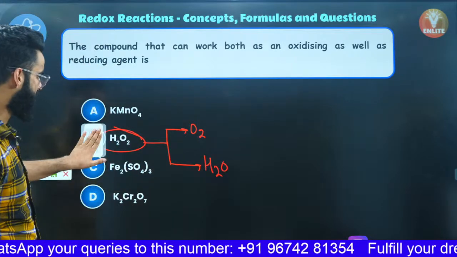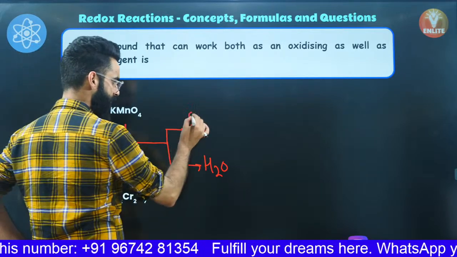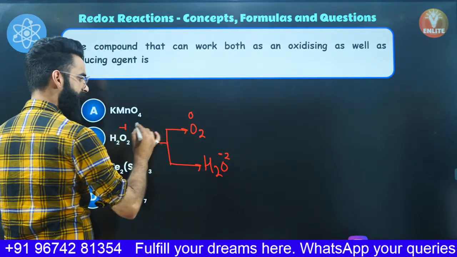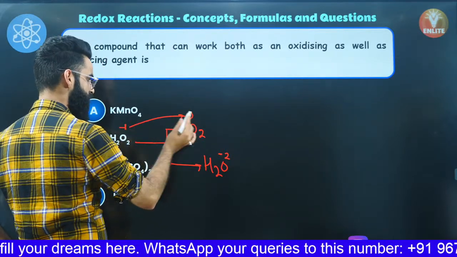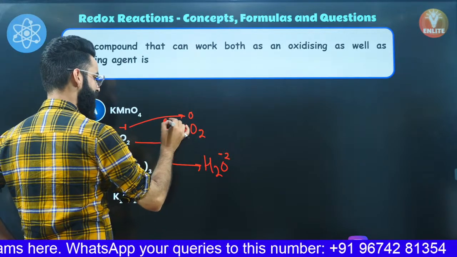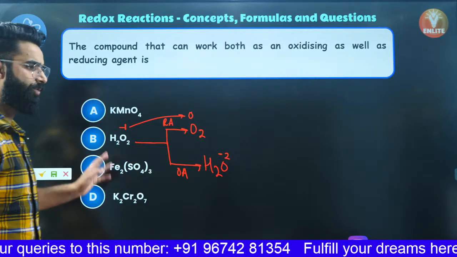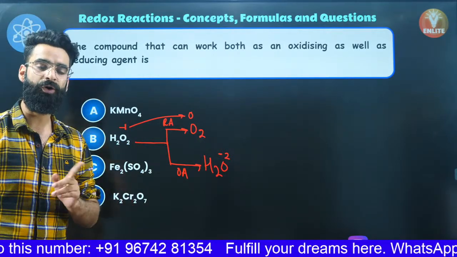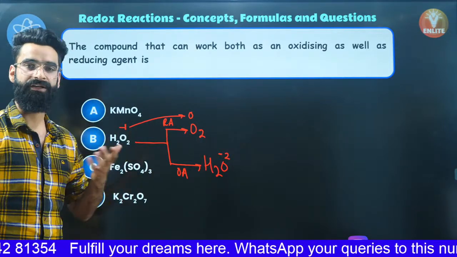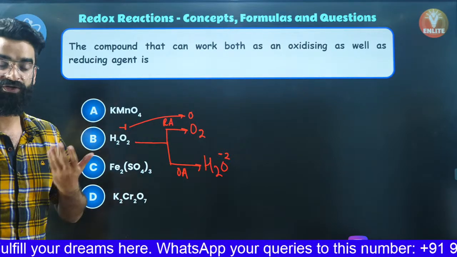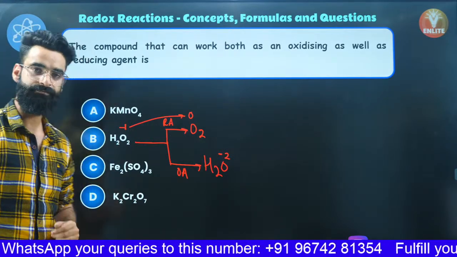You can check it out, have a look. Oxygen over here has the oxidation state of -1 because it's in peroxide linkage. Over here it's 0, right here it's -2. See, -1 to 0, increase in the oxidation state means oxidation. So in the first reaction, H2O2 is undergoing oxidation, so it behaves like the reducing agent. In the second reaction, H2O2 behaves like the oxidizing agent. So H2O2 can undergo both oxidation as well as reduction. In some reactions it undergoes oxidation, in some it undergoes reduction. So H2O2 can behave both as an oxidizing as well as a reducing agent. I'm sure it's clear to everyone, right?